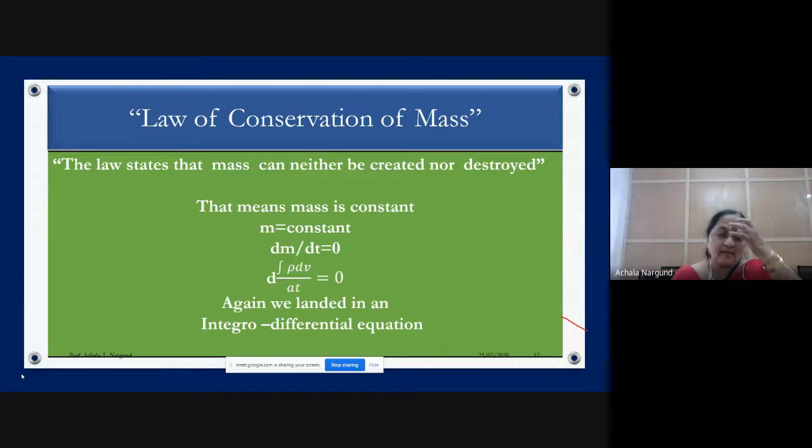So m is constant means d by dt of m is 0. So dm by dt must be 0. Then m, what I have written on the last slide, is integration of rho dv. So that is d by dt of integration of rho dv. Then differentiation is also there, integration is also there. So again we have landed in integral differential equations. Thus, we come across mathematics which is very complicated. That's what I wanted to show here: the laws lead us to mathematical models.